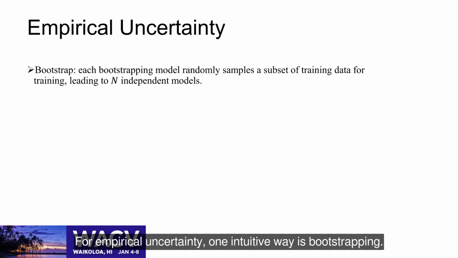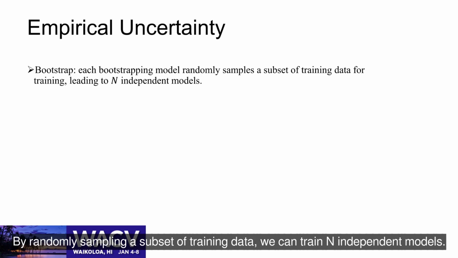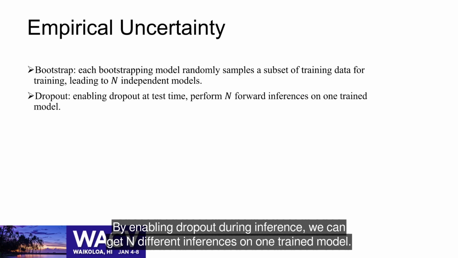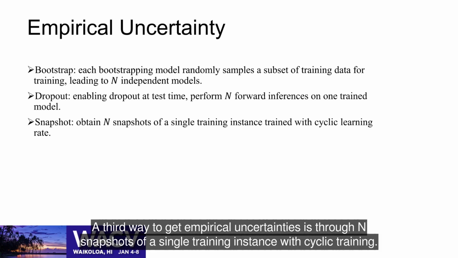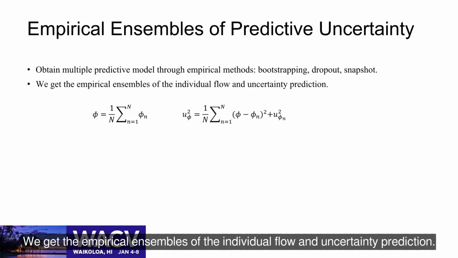For empirical uncertainty, one intuitive way is bootstrapping. By randomly sampling a subset of training data, we can train n independent models. By enabling dropout during inference, we can get n different inferences on one trained model. A third way to get empirical uncertainties is through n snapshots of a single training instance with cyclic training. We can get multiple predictive models with the aforementioned empirical methods: bootstrapping, dropout, snapshot. We get the empirical ensembles of the individual flow and uncertainty prediction.